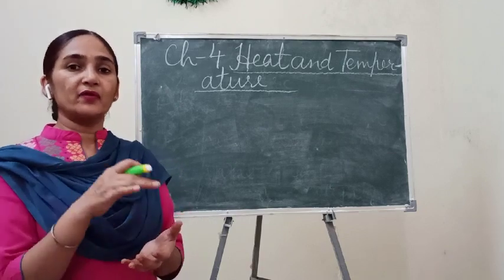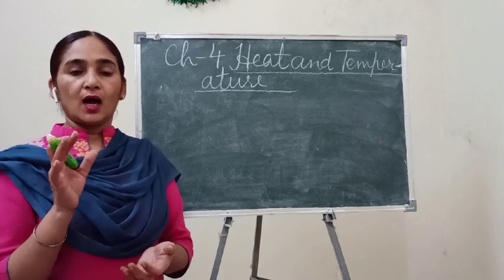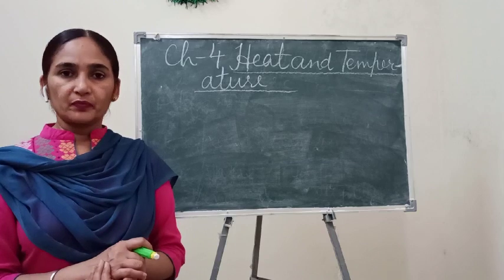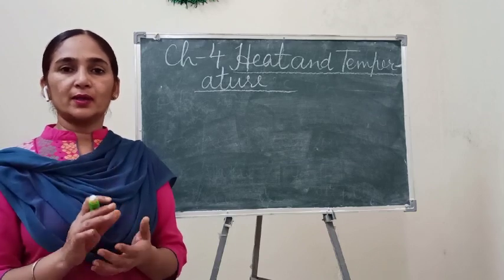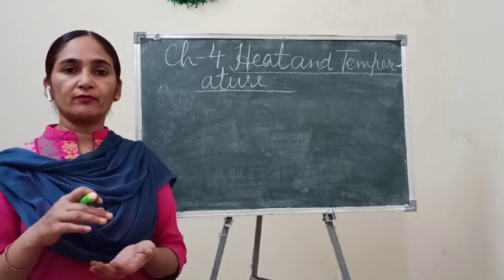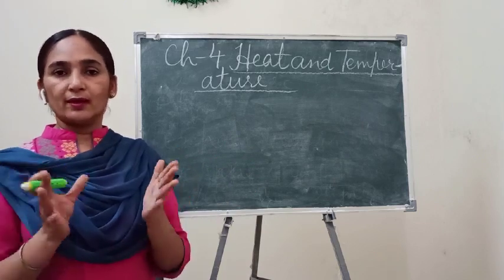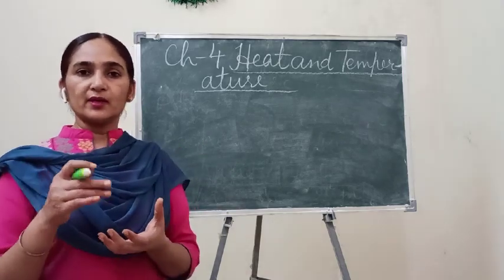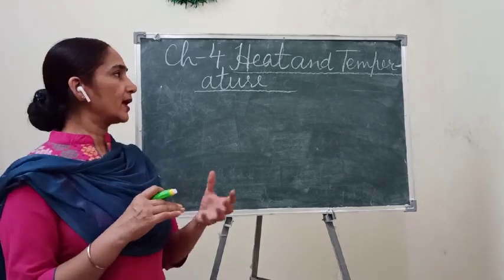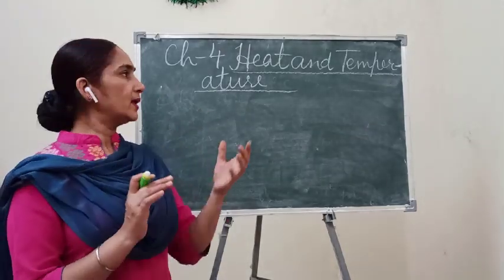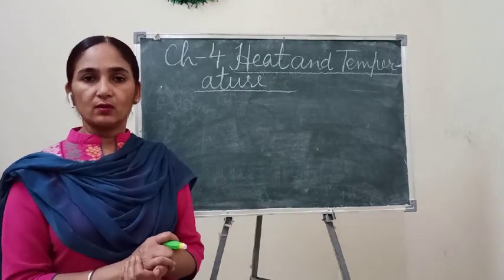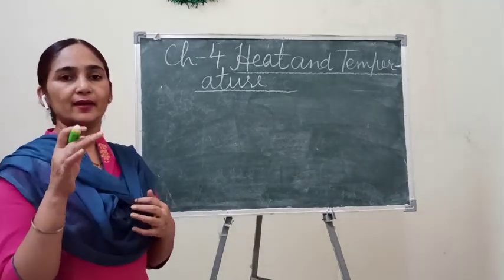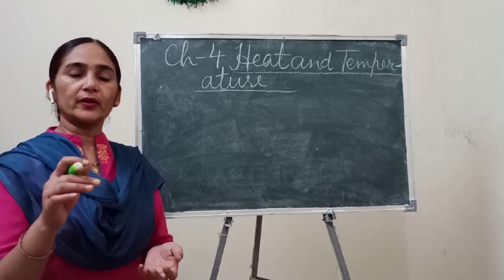As you have studied in the previous class, class 6, about measuring units, or measurement: in that chapter you studied the measurement of length and the measurement of volume. You can measure length in meters or kilometers, and volume in liters or milliliters. In the same way, hotness and coldness we can measure through temperature. By understanding temperature we can understand how hot or cold anything is.